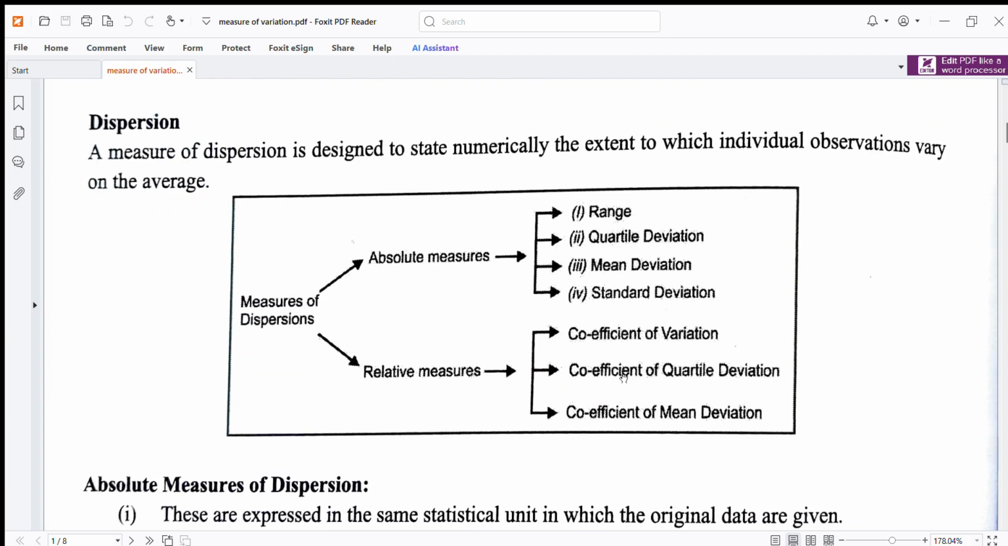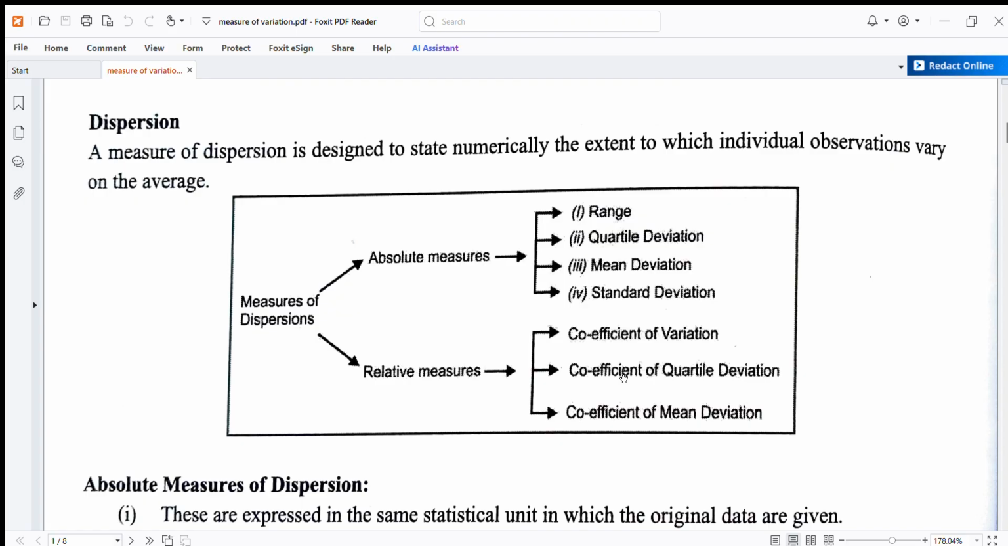Dispersion. The measure of dispersion is designed to state numerically the extent to which individual observations vary on the average. Measures of dispersion: absolute measures and relative measures. Absolute measures are range, quartile deviation, mean deviation, and standard deviation. Relative measures are coefficient of variation, coefficient of quartile variation, coefficient of mean variation.